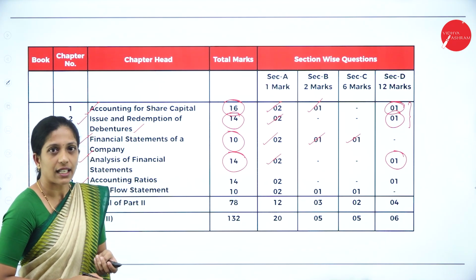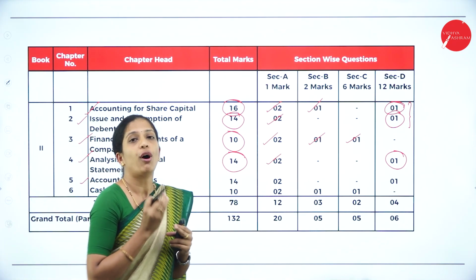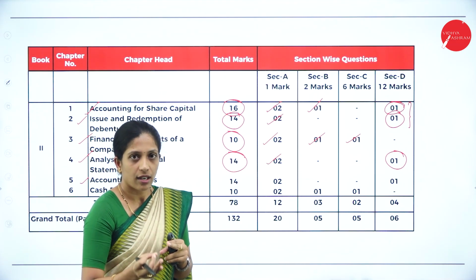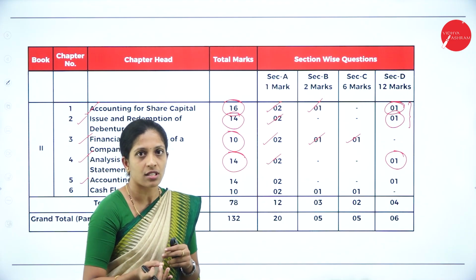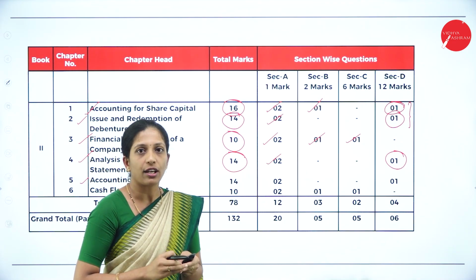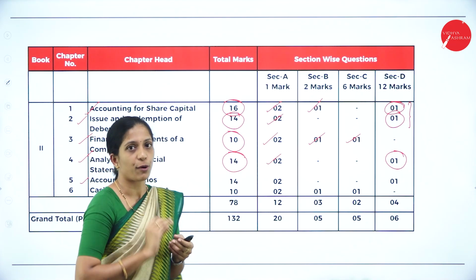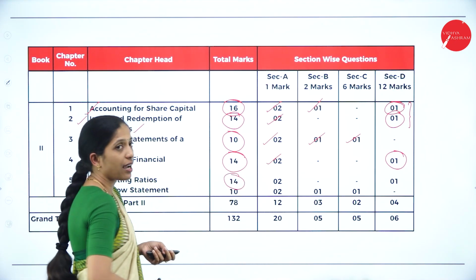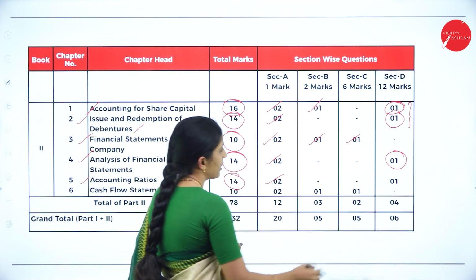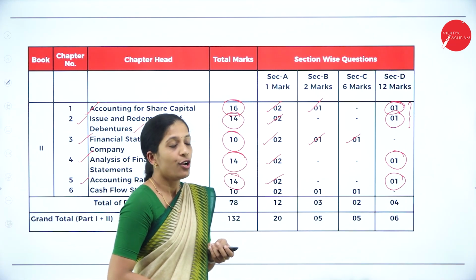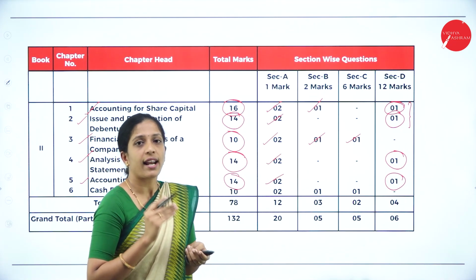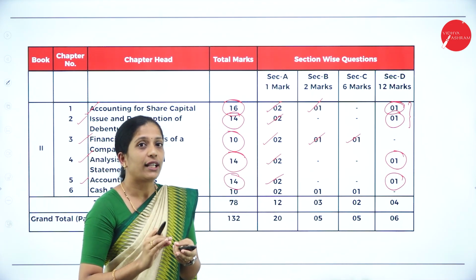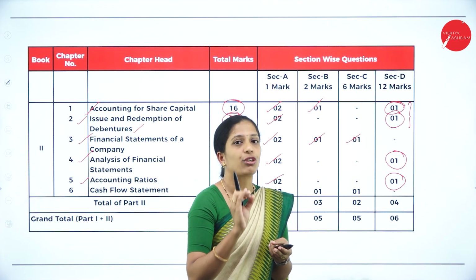Next, your fifth chapter is accounting ratios, where you have to know a few of the formulas so that you can easily score. If you are good in memorizing or remembering things, you can go for this chapter, where you have to learn a few of the formulas properly and apply them in the problem. Your total weightage is 14 marks, where you can get 2 questions of 1 mark and 1 question of 12 marks. So if you see, under each and every chapter 1 mark is being asked, either 1 question or 2 questions. So make sure that you go through each and every bit of your syllabus.